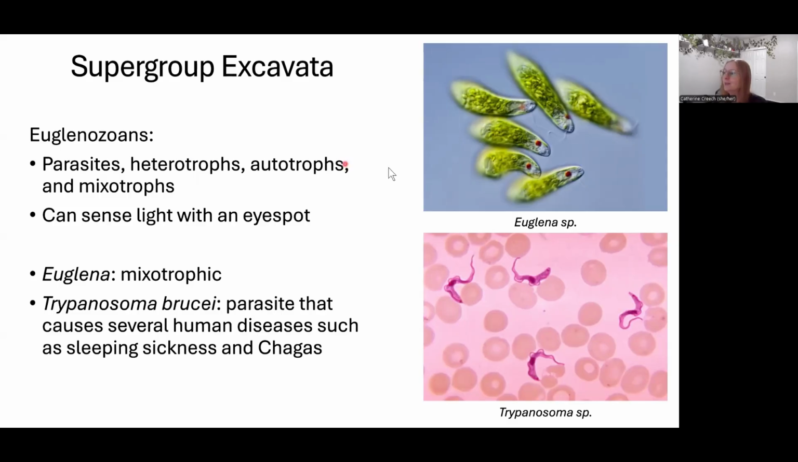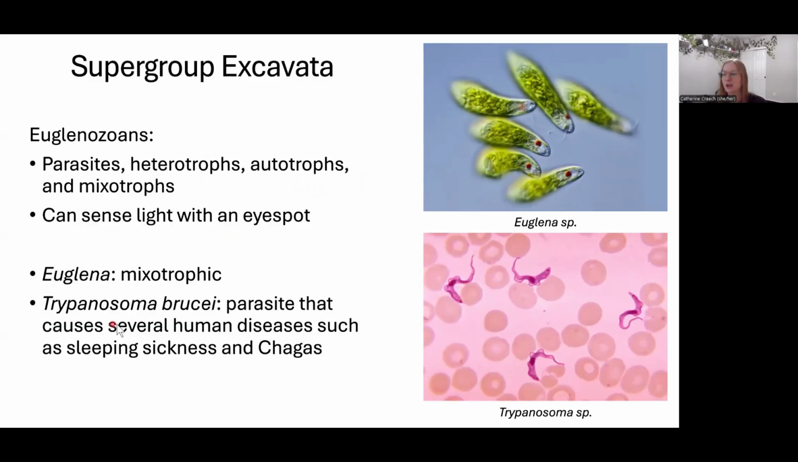But what's cool about them is they have an eye spot. Here's this little red eye spot on Euglena, and Euglena can see, and it'll move toward or away from the light using its eye spot. Not a true eye, but a sensory structure, not an organ, because these are single-celled creatures, but a sensory organelle that can detect light. Euglena, they have these green chloroplasts all through them, so they can do photosynthesis, but they also eat, and so they're mixotrophic.